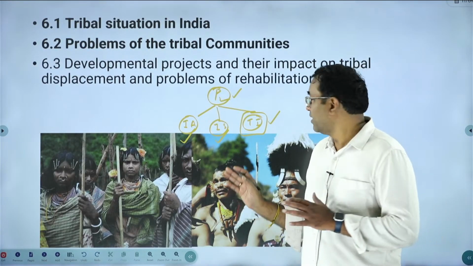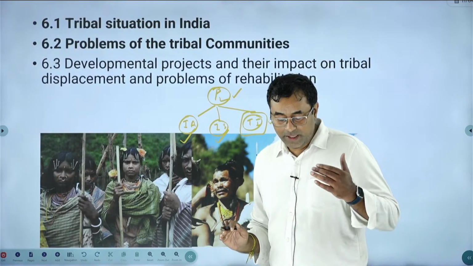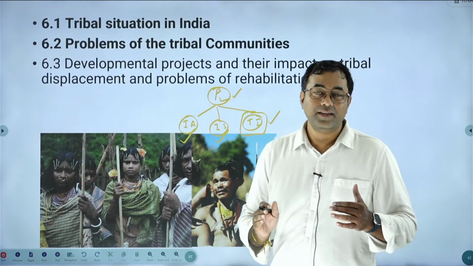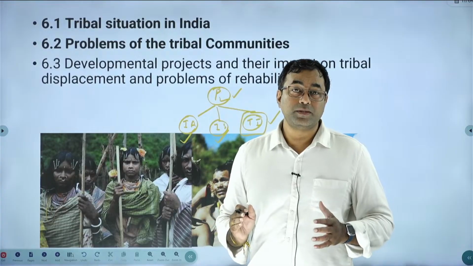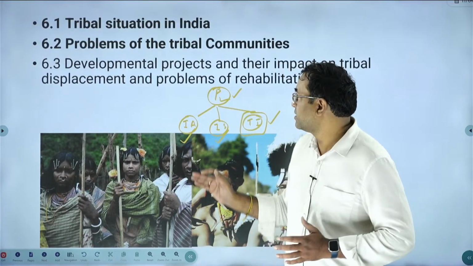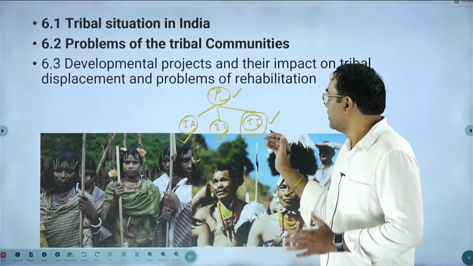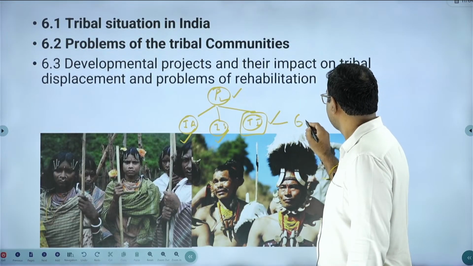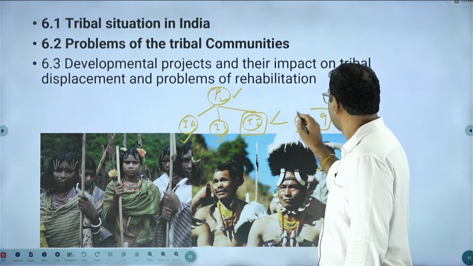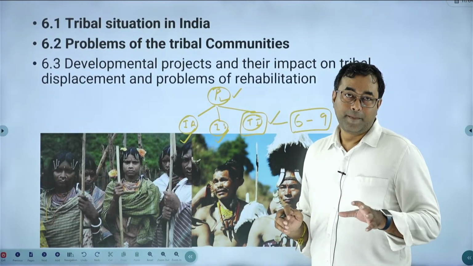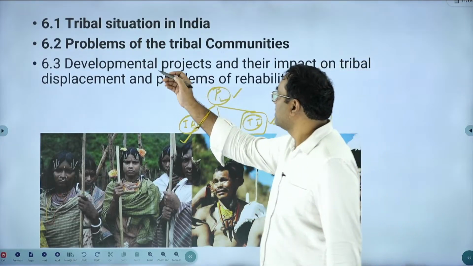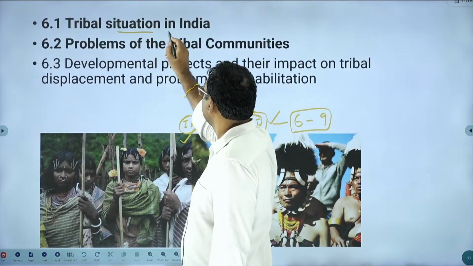These concepts are very helpful to understand tribal life, tribal problems and the tribal way of living. This is mentioned in the second part. The tribal India portion of paper 2 is from the 6th chapter to the 9th chapter. In the 6th chapter they are giving the tribal situation in India.